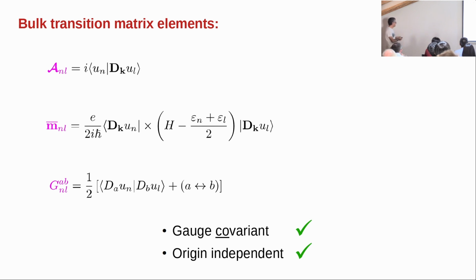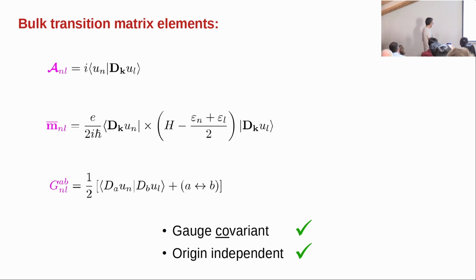So the calligraphic A is the gauge covariant Berry connection. That's the electric dipole. The M bar looks like this. So it has covariant derivatives of the bra and the ket with an H minus an average energy of the two states sandwiched in the middle. And the G has this form here.